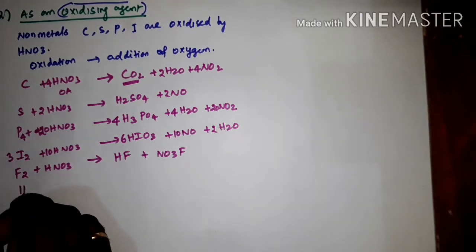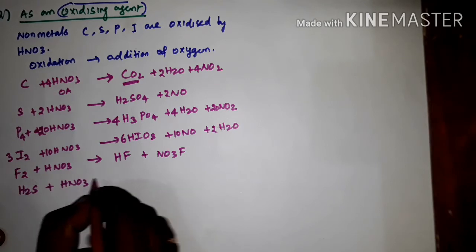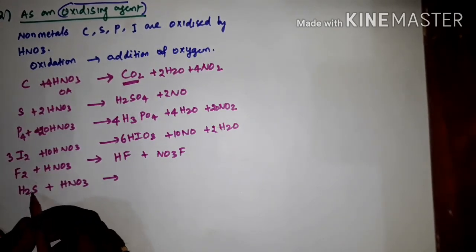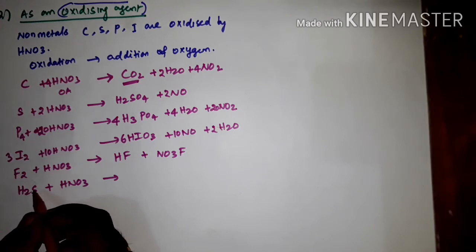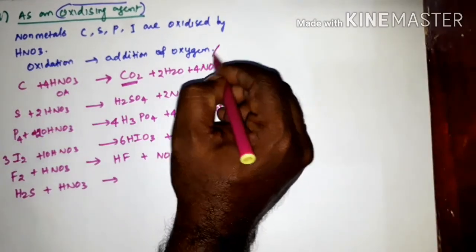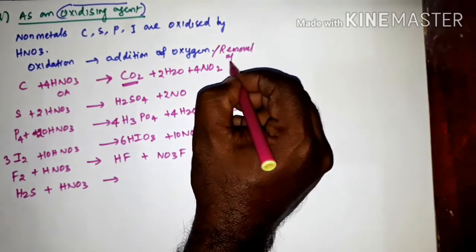Next one is hydrogen sulfide, H2S plus HNO3 gives, see here, H2S. So what is the meaning of oxidation? Oxidation is addition of oxygen and removal of hydrogen.